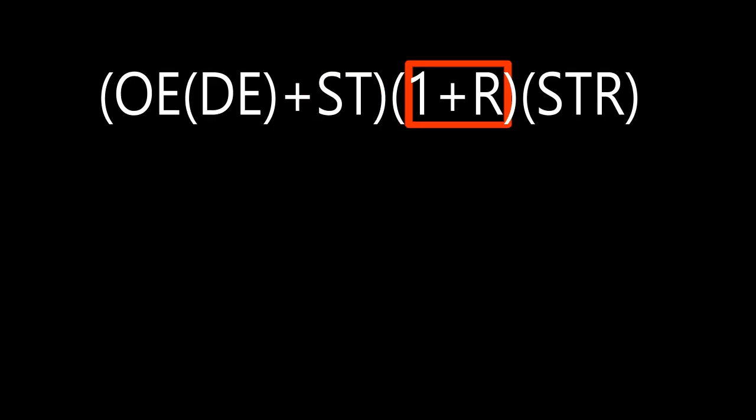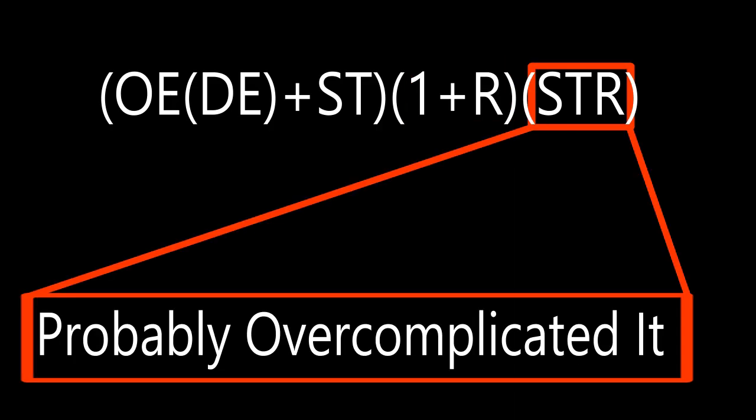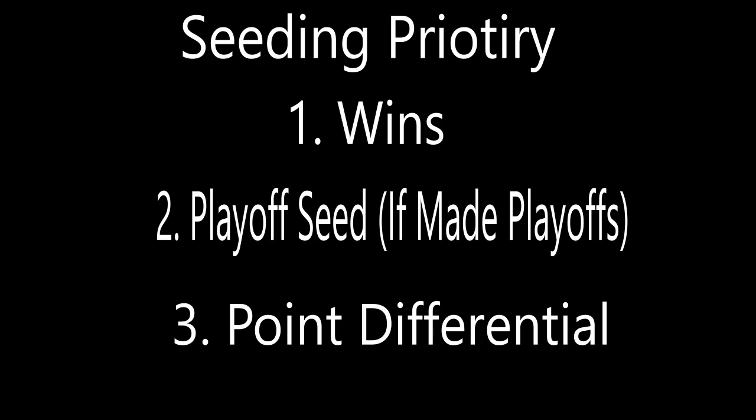Win percentage is the games won divided by games played. Then you add 1 to provide weight to the other variables. Strength of opposing seed is gauged through the average seed of opponents divided by the number of games. To find the seed of opponents in order to find the average was something. I ranked the teams into a seeding that looked at win totals, playoff seeding, and point differential, with playoff seeding and point differential being ways to decide tiebreakers within the win totals.